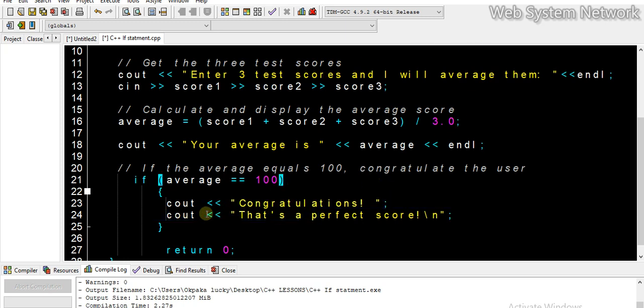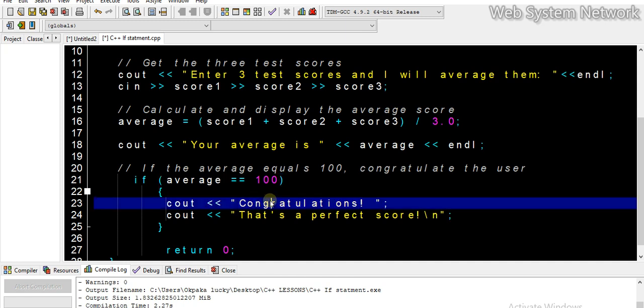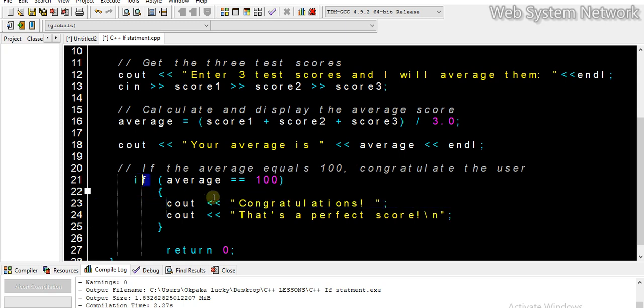You can also use that as a password. So you can say if password is equal to lucky, say congratulations, you have logged in successfully. If it is not equal to lucky, just display access denied. So that is how the use of the if statement is unlimited. You can use it as you progress with your project or as you progress with designing and learning programming. You'll find yourself making use of the if statement, the if and else statement, and many more.